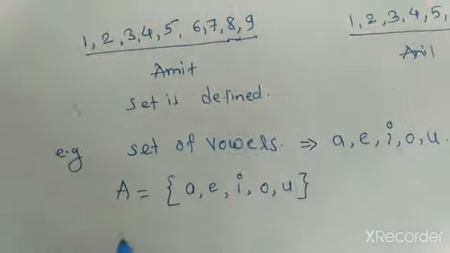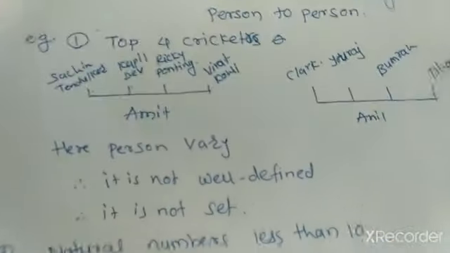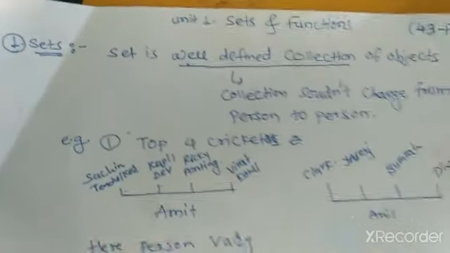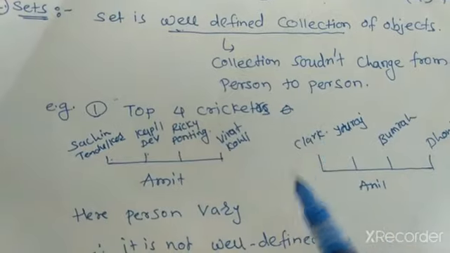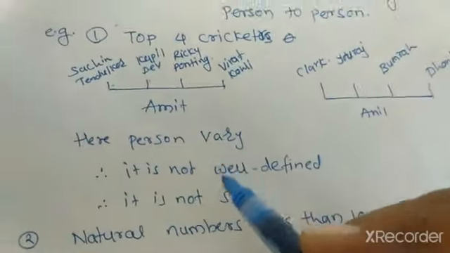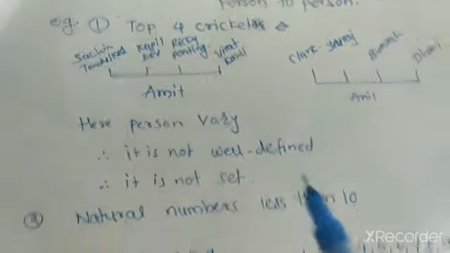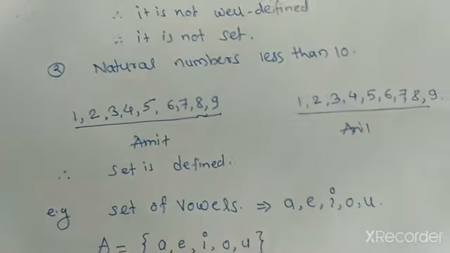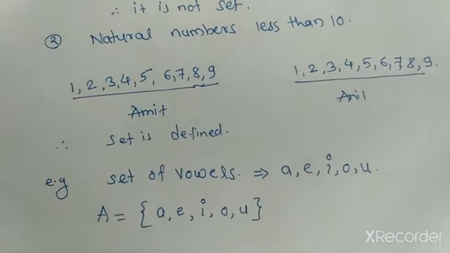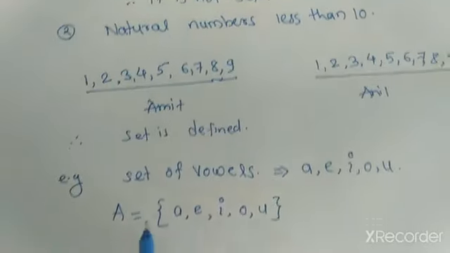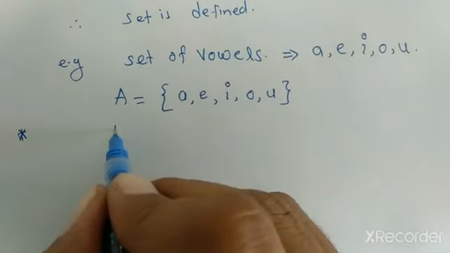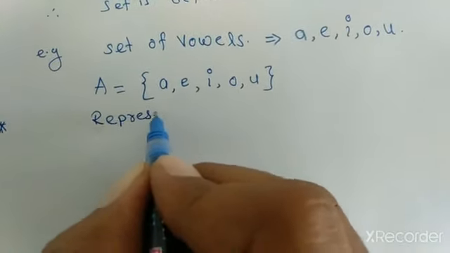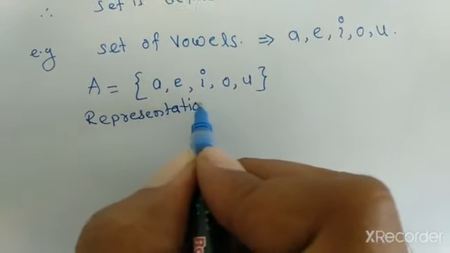Okay, next point. We have studied the definition. What is the definition? A set is a well-defined collection of objects. Here, the example which is not a set, and there are two examples, the set of natural numbers less than 10 and the set of vowels, which are sets. Now the next point is the representation of a set.